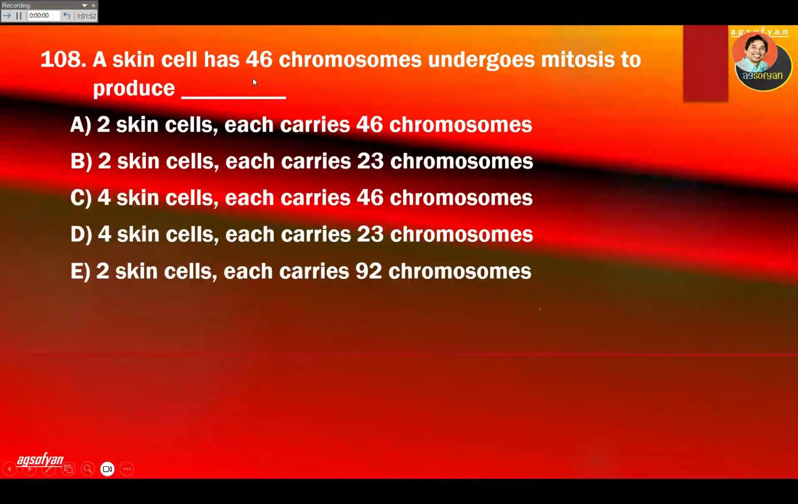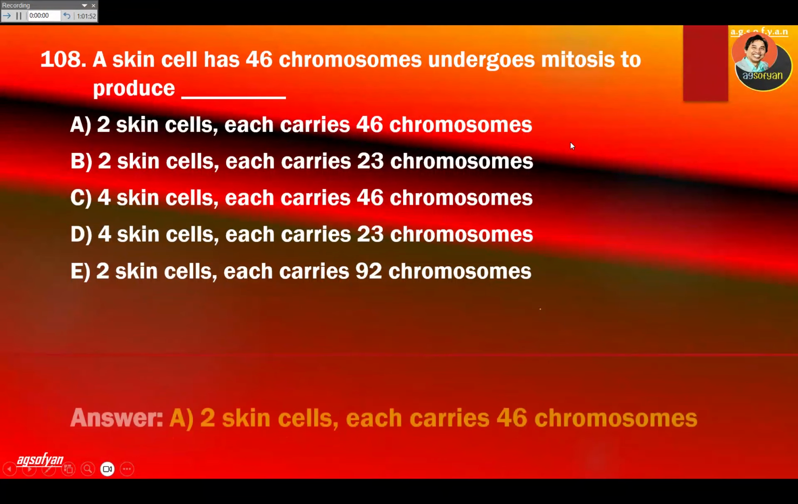A skin cell has 46 chromosomes, undergoes mitosis to produce. So mitosis will produce two cells. Remember that the mitosis final product will be two cells that have the same number as the parent cell. So it has 46 chromosomes too. Look for two cells with 46 chromosomes. So two skin cells each carry 46. That's it. So it's going to be the answer A.